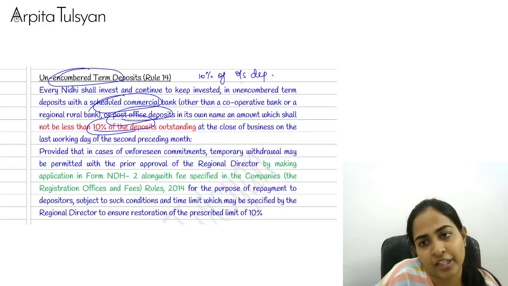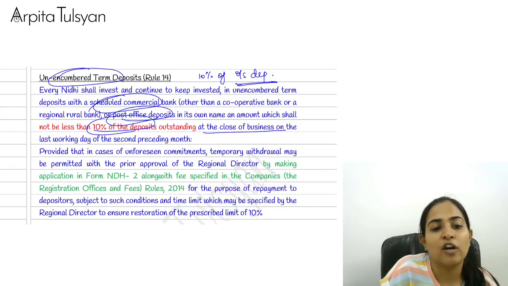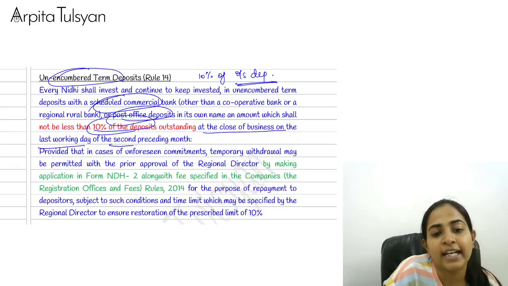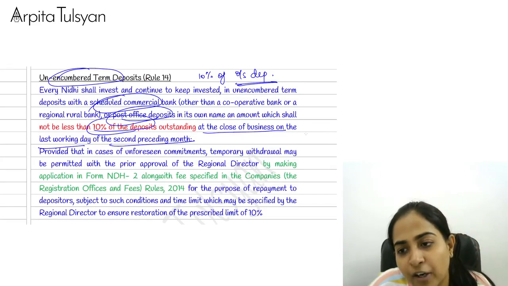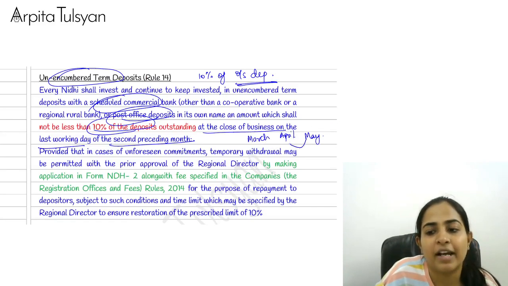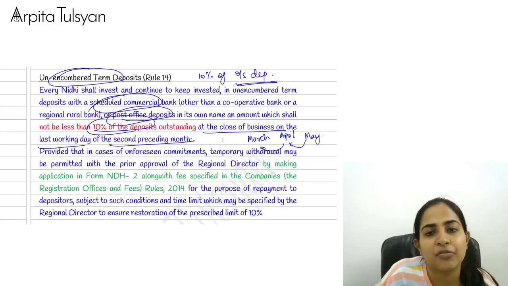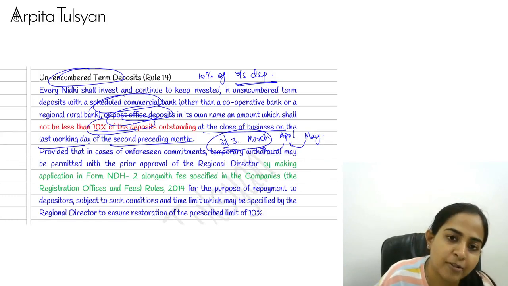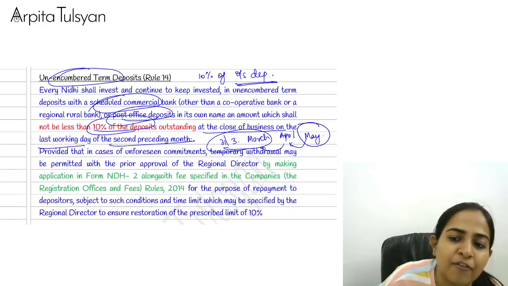of the outstanding deposit. Ma'am, outstanding deposit of which day? At the close of business on the last working day of the second preceding month. So suppose I check it for the month of May, then the second preceding month will be March. Right, 1 month and 2 months. So as on, suppose, 31st March, the last working day of March, whatever was your outstanding deposit, 10% of that has to be maintained for the month of May.